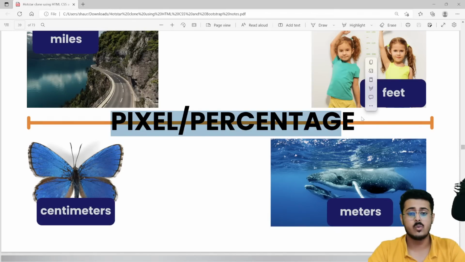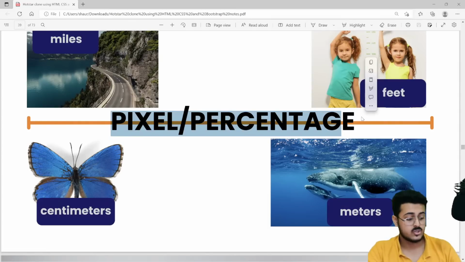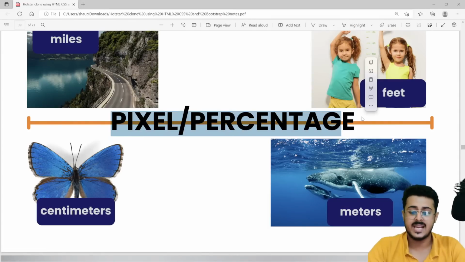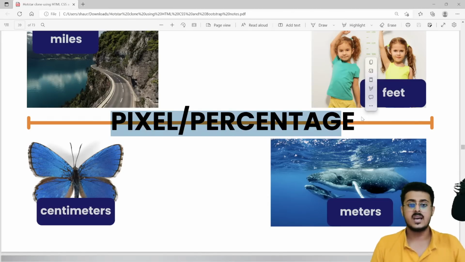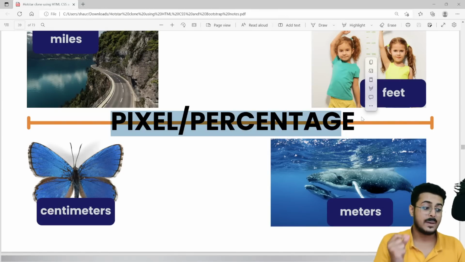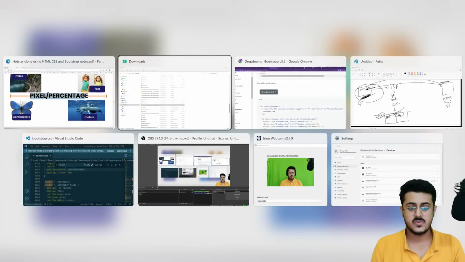So for example, you are currently developing a website. You will be using a monitor, or you can use a desktop, you can use a laptop, you can use your mobile. So you're able to access any website using these. All these devices have a screen at the end of the day. Each of these screens is composed of tiny LED lights called pixels. You can just search for it on your own as well.